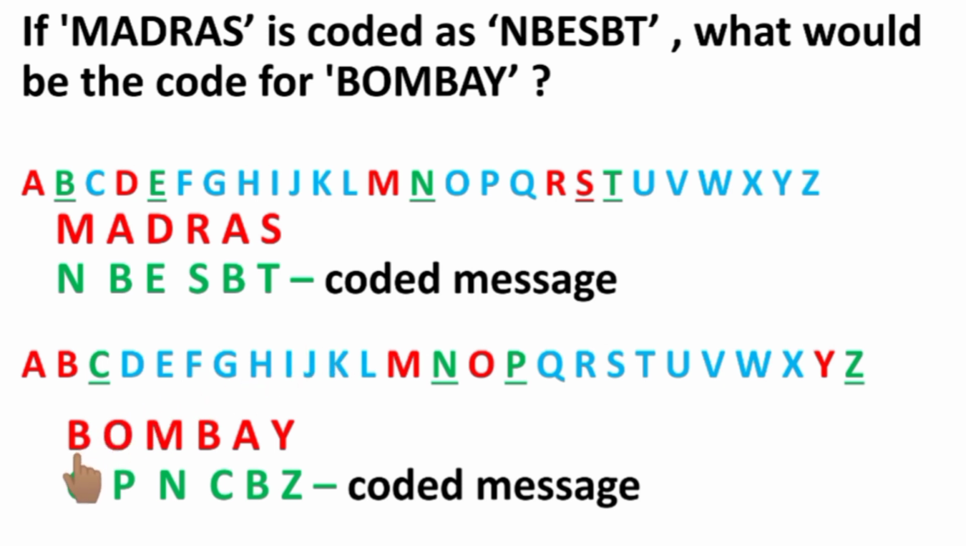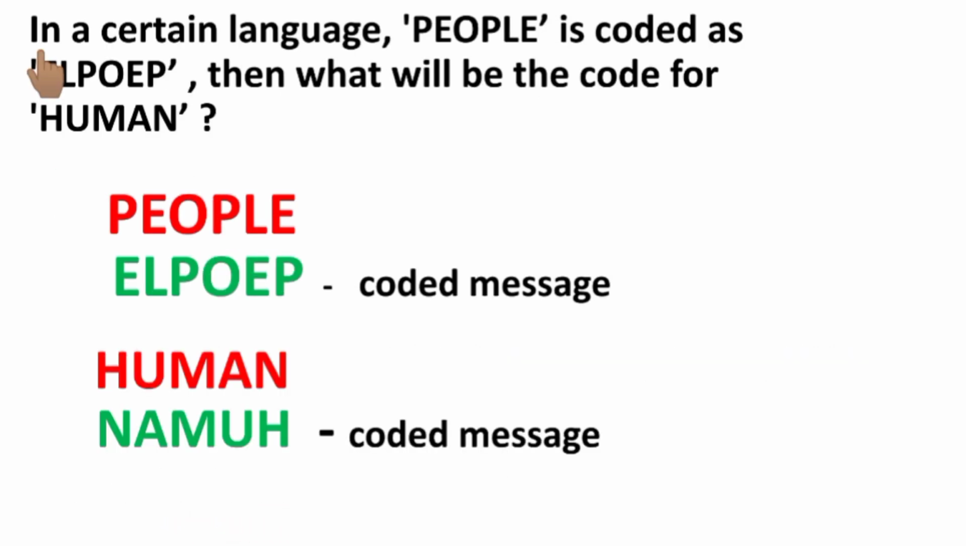The next letter of the word B is C. For O, it is P. For M, it is N. For B, it's C. For A, it's B. And for Y, the next letter is Z. So the coded message for the word BOMBAY is CPNCBZ.